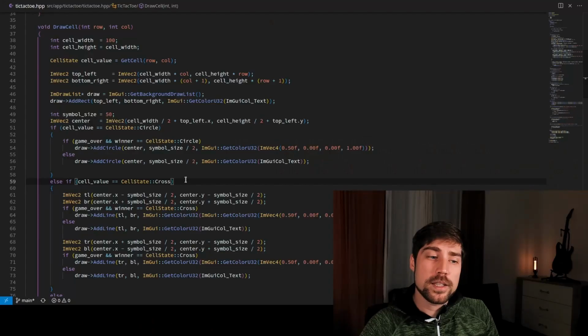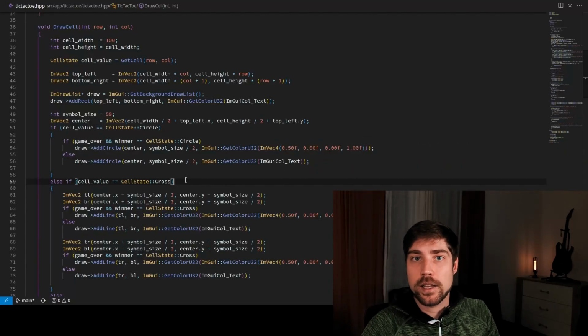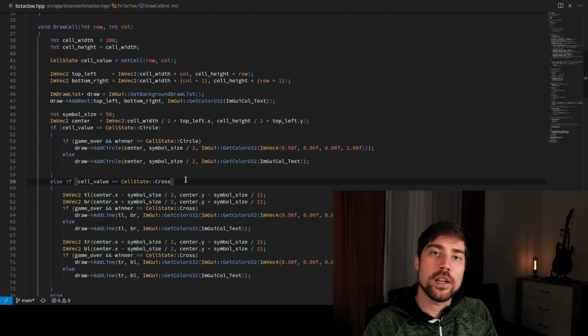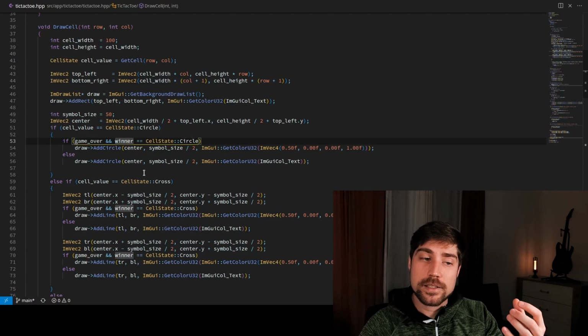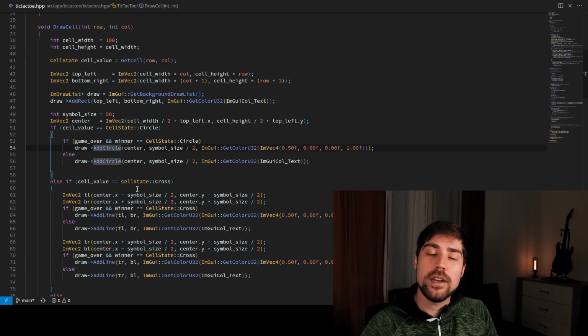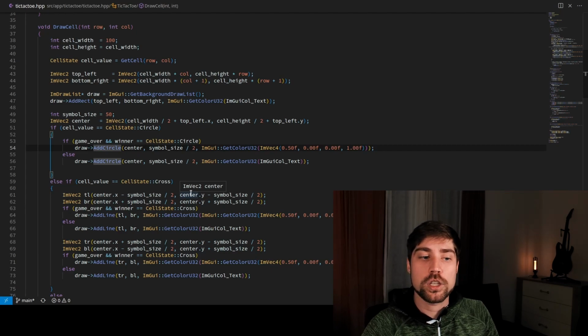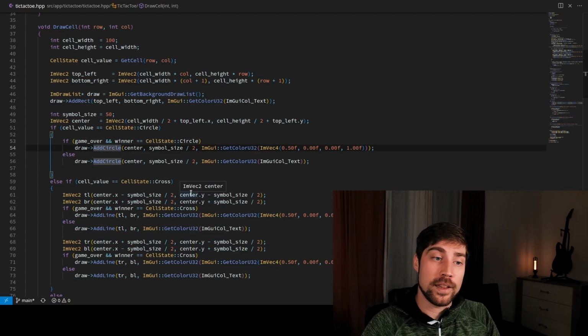I'm using the DALL-E framework, and the IM stands for immediate mode rendering. This means that I try to be as stateless as possible to simplify the logic that I need to do. For instance, I use here a game over variable or the winner as part of my game state to influence how my game gets drawn. This is called immediate mode rendering, and it is really good to reduce state duplication and to basically make your code much smaller and less complicated.